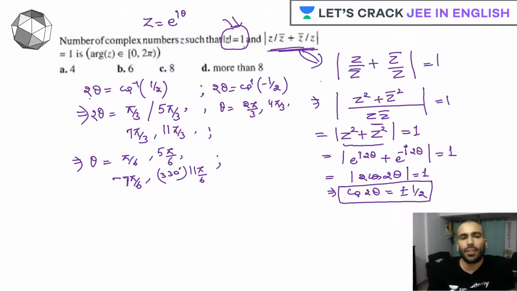Now again, the same concept, since it's twice of theta, the twice of theta will lie from 0 to 4 pi. So now what could be the values? So this should be 2 pi plus 120. So 8 pi by 3.